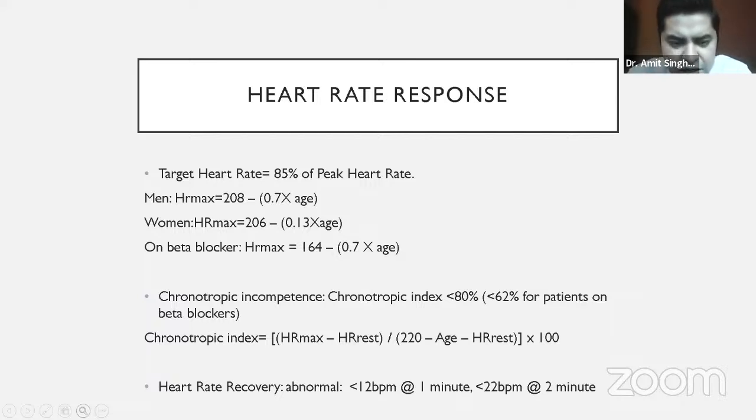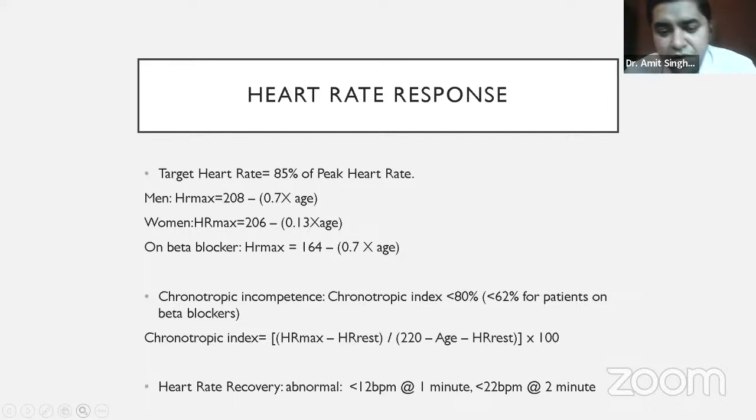So when we talk about heart rate, then an important concept comes. I will not go into deeper depth of that, but I'll just tell there is something called chronotropic incompetence. Many a times in elderly patients who present with breathlessness, we might subject them to coronary angiogram. We might subject them to 2D echo. 2D echo comes out to be normal. Coronary angiogram comes out to be normal. But we notice one thing in ECG, that the patient's heart rate is 55, 60, 55, 60. Those kind of patients should be subjected to treadmill test.